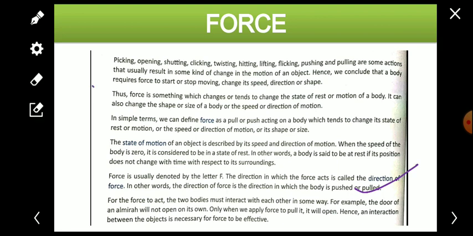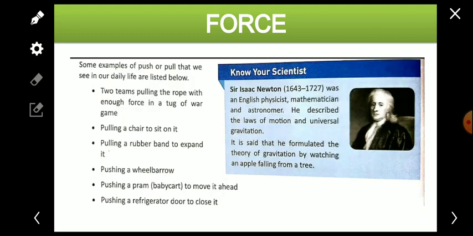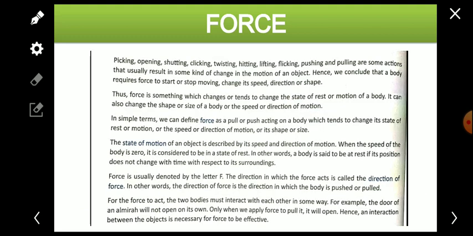Till here we have understood what force is, how it works, what changes take place because of the force, what the state of rest is, and what the state of motion is. These things we have studied today, and in the next session we will talk about many more things about forces, and we'll continue the chapter. You should also study the chapter from the book.